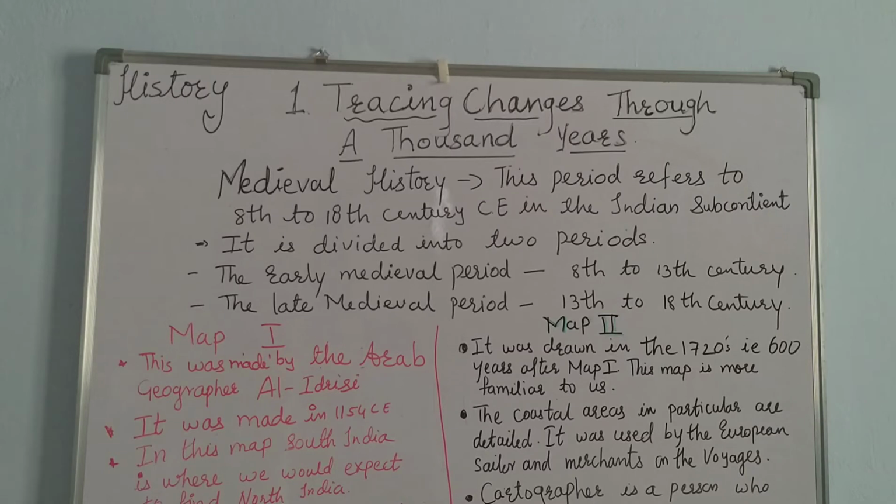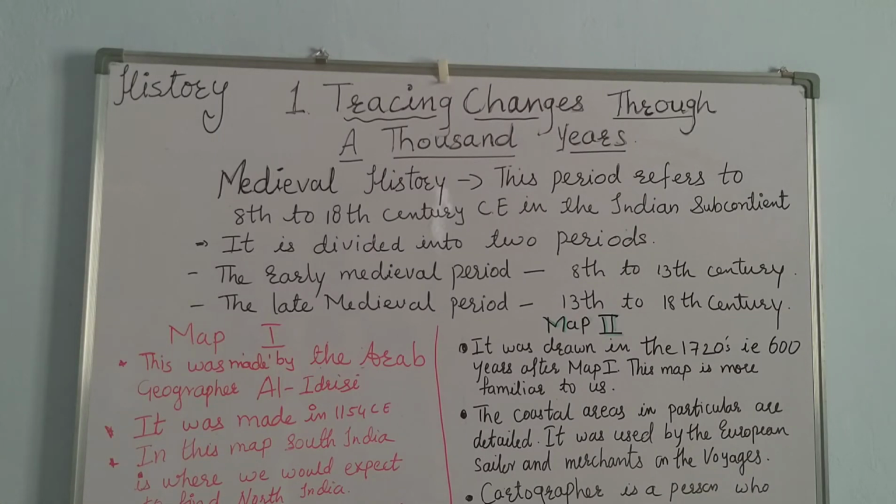Now let me see the second map. It was drawn in 1720, that is 600 years after the first map. This is more familiar to us. Go and see the second page of your history textbook. The coastal areas in particular are detailed. It was used by European sailors and merchants on their voyages.